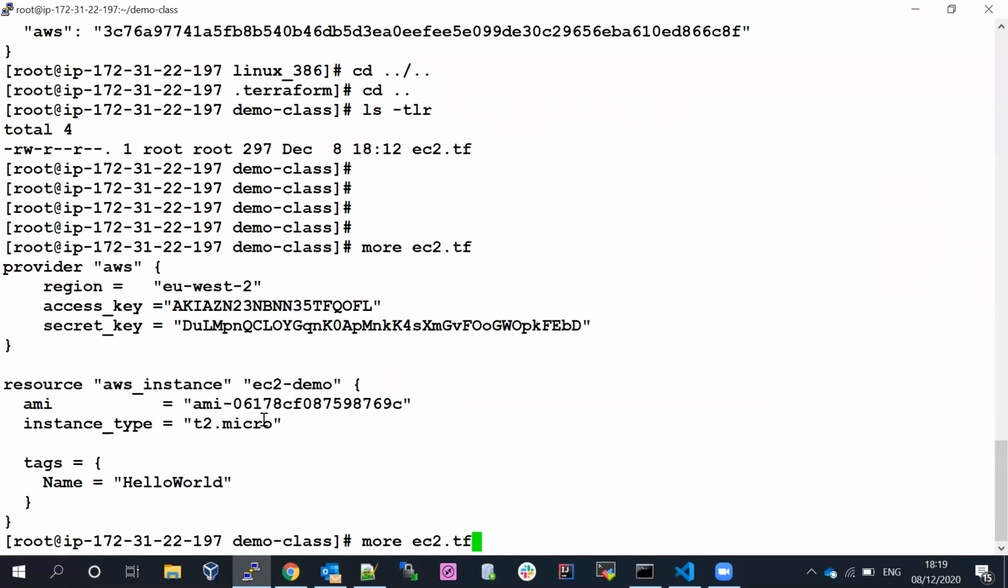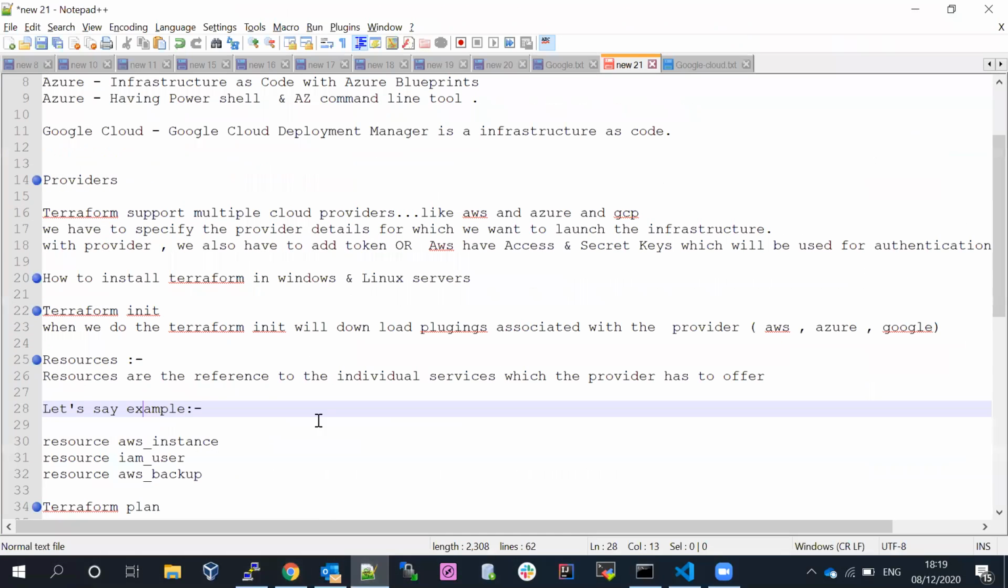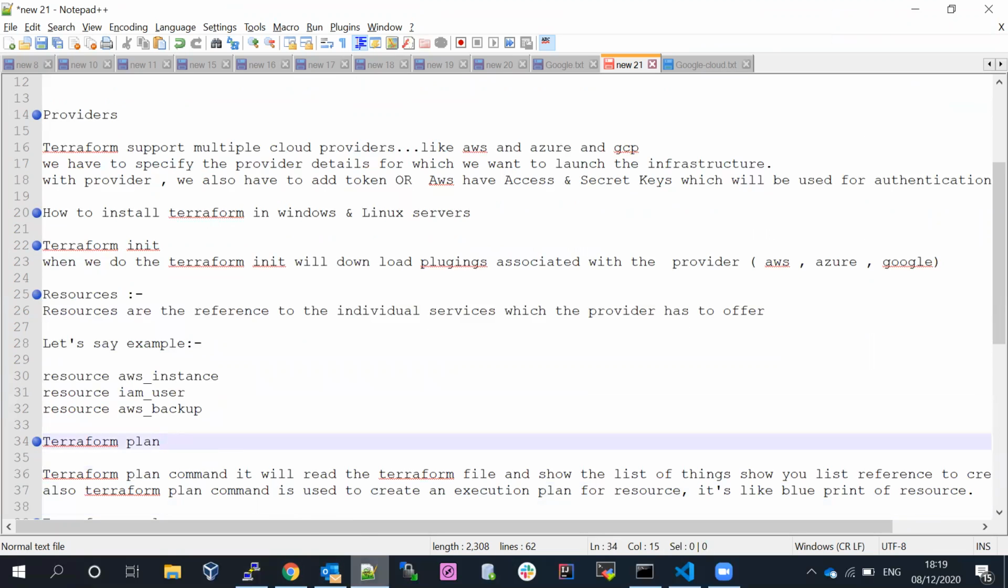Now what am I going to do? I'm going to run the Terraform apply. But before applying, I'm going to run the Terraform plan. Let's see what is going to happen. Now I'm doing Terraform plan.